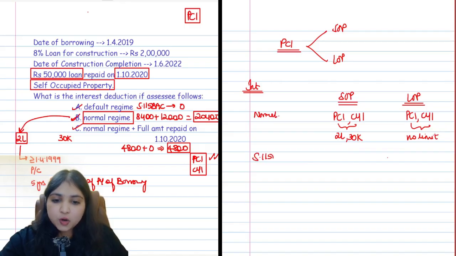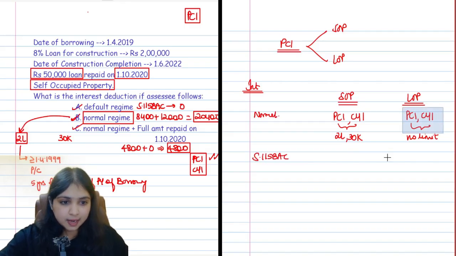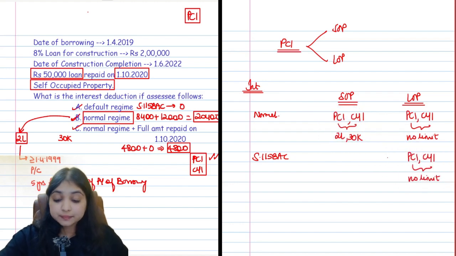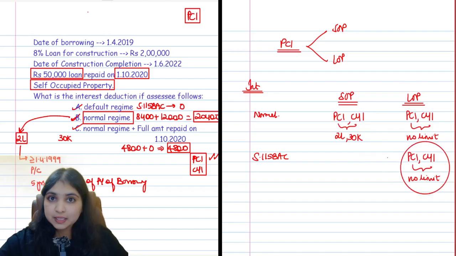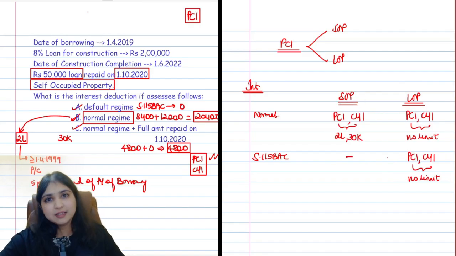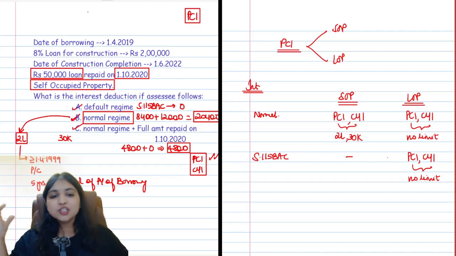But if the assessee is following 115 BAC, then in that case, for let-out property, the interest will still be the same only. The only thing is, for self-occupied property, you will not have any interest deduction, neither pre-construction interest nor current year interest.